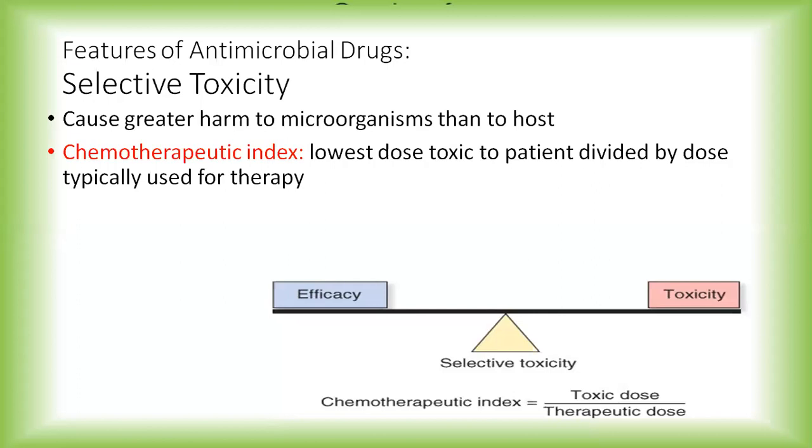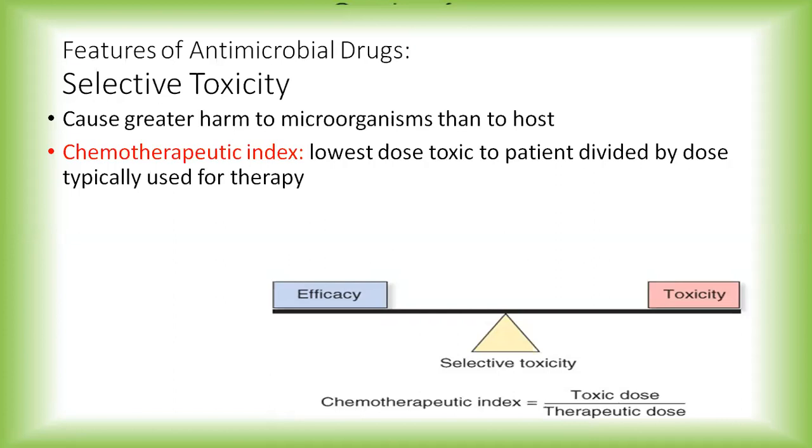So while selecting the antimicrobial agents, it is very essential that it should show greater toxicity to the microorganisms and not to the host. In order to choose a particular antimicrobial agent, its chemotherapeutic index has to be determined. The chemotherapeutic index is the ratio of toxic dose to the therapeutic dose, or it may also be calculated by taking its LD50, that is lethal dose 50, divided by effective dose 50. So 50 is the minimum 50% concentration.